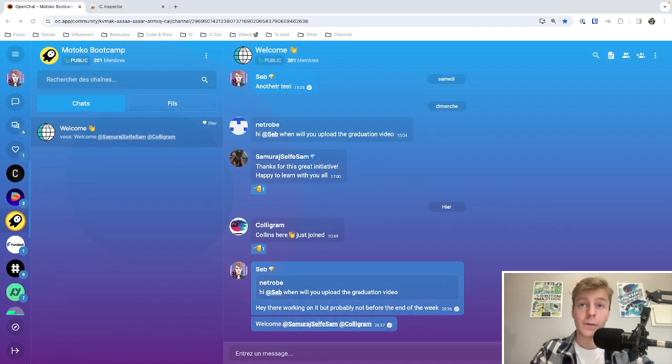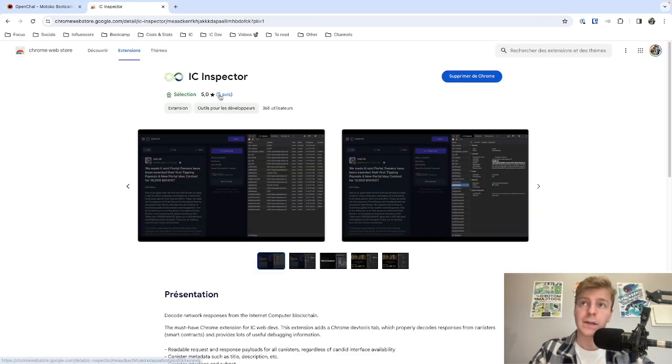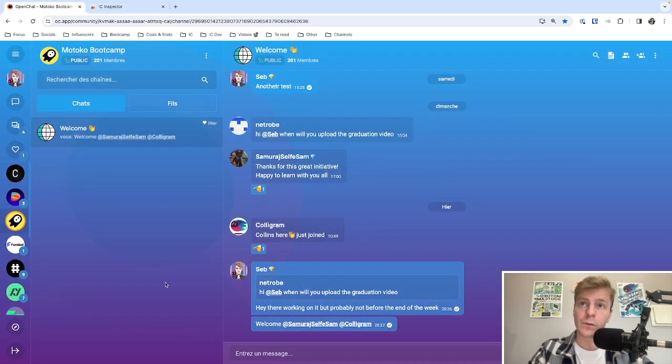Before we write our first lines of Motoko, I would like to show you how things work when you interact with an application deployed on the internet computer. The application that I'm using today is called OpenChat. OpenChat is a messaging application fully built on the internet computer. It's actually the first application that was controlled by a DAO. And I'm also using something called IC Inspector, which is a Chrome extension that will monitor all interaction between your browser and the internet computer. We have this Motoko Bootcamp group, and I'm going to send a message and show you the interaction that happens between my browser and the internet computer.